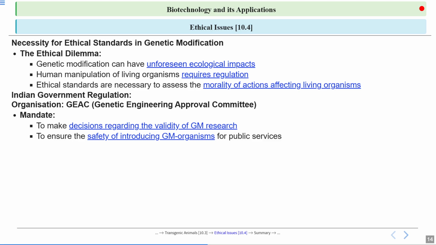It will make sure that for the genetically modified organisms that are coming, there is safety, that it is useful and safe. It will make sure that it is following all the rules and regulations, that it is not violating any rules, and that it is safe to introduce that genetically modified organism to the public for public services.